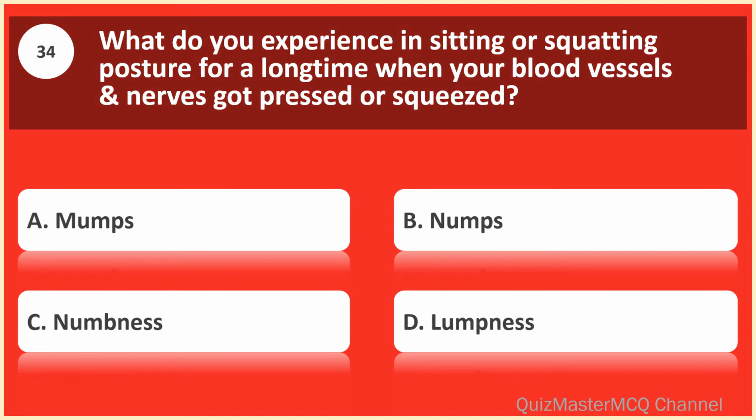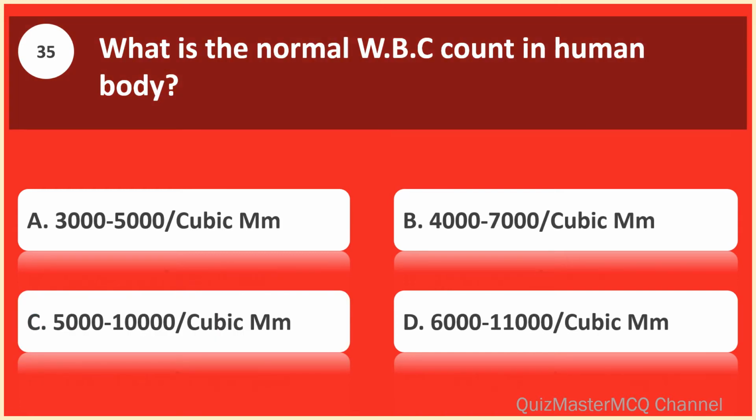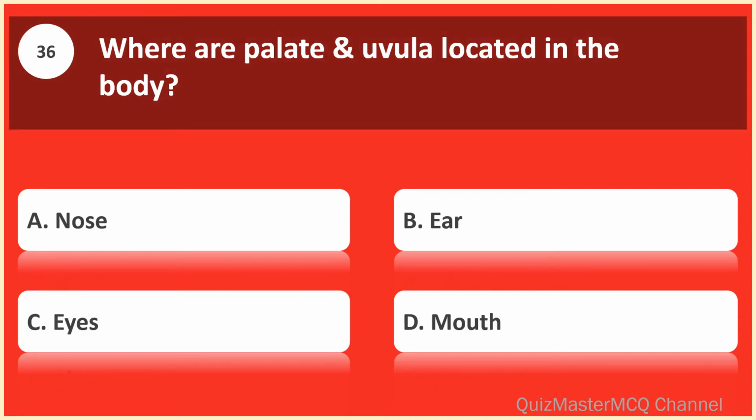What do you experience in sitting or squatting posture for a long time when your blood vessels and nerves got pressed or squeezed? Numbness. What is the normal W.B.C count in human body? 5000-10000 cubic mm. Where are palate and uvula located in the body? Mouth.